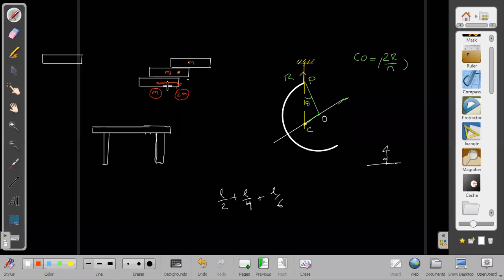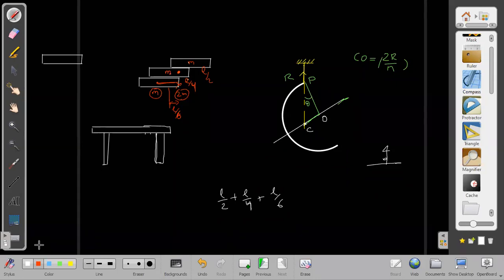It is at L by 3 distance from here, so it lies L by 6 from 2M, right or not? Yes, sir. So it was L by 2 first, then it became L by 4, now it is becoming L by 6, and you were saying L by 8.